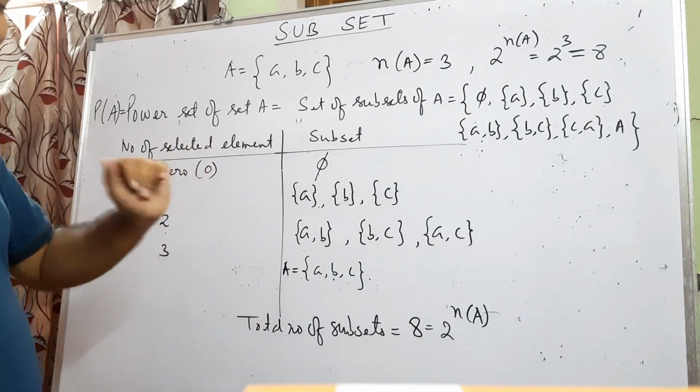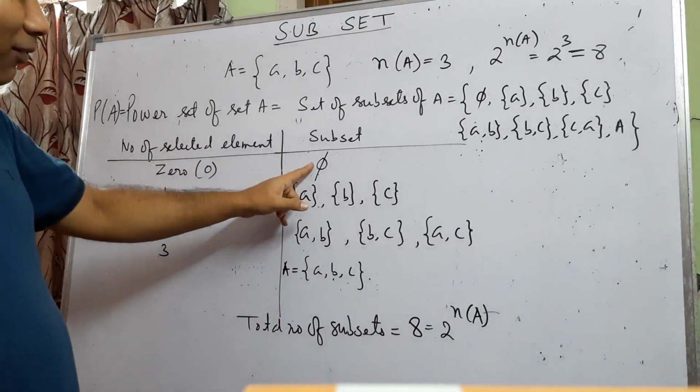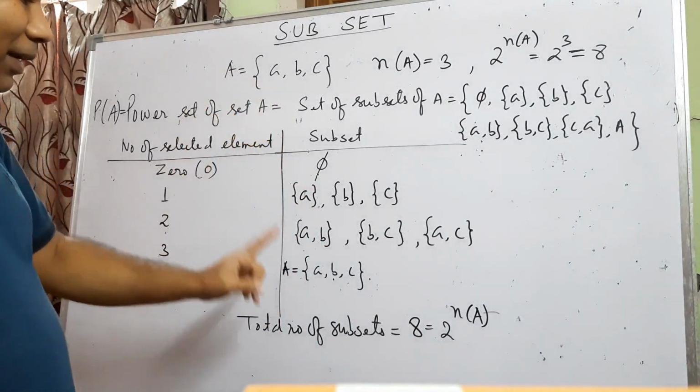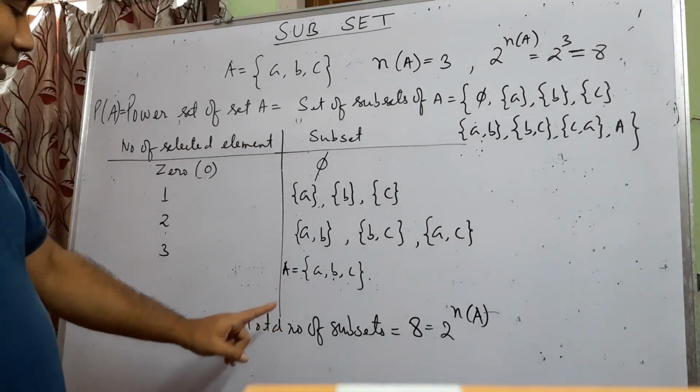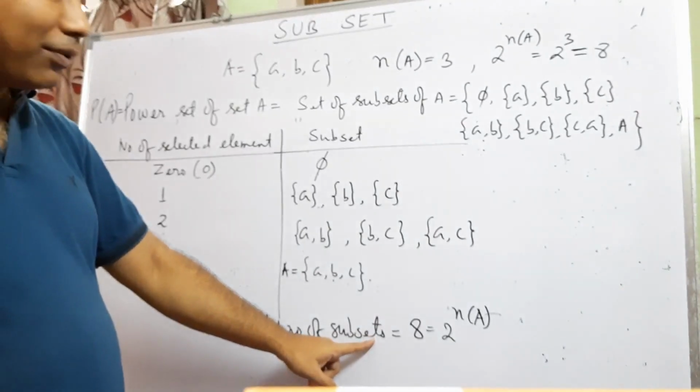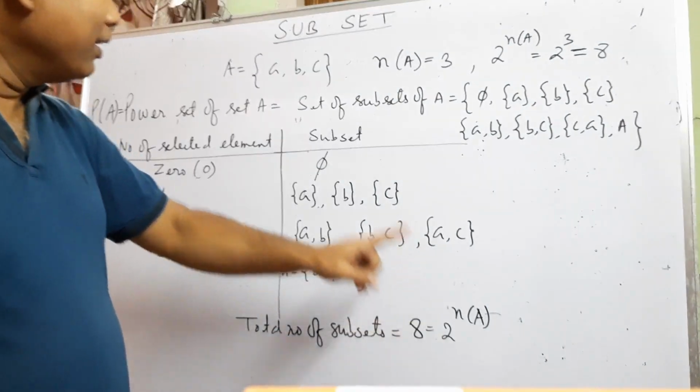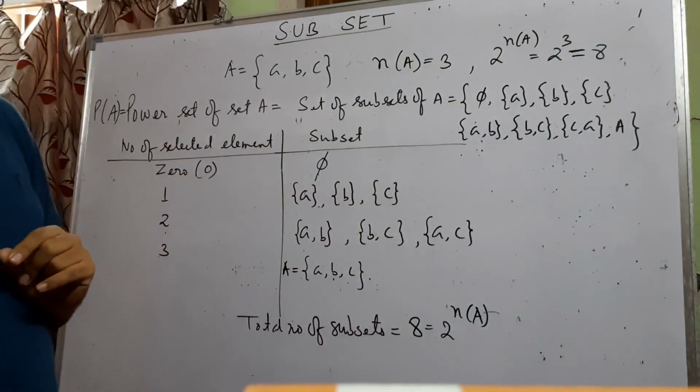From this example, 2 things I come to know. One is that the null set phi is a subset of every set. One is that every set is a subset of itself. Secondly, if we count the total number of subsets, my answer comes 2 to the power number of elements of our given set.